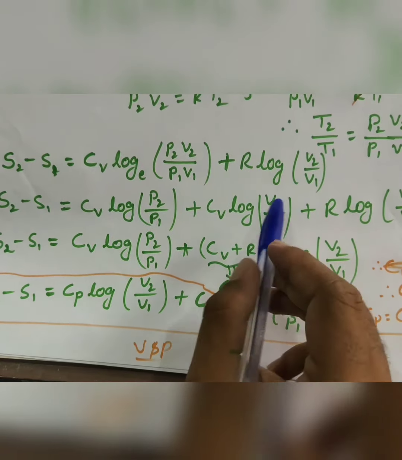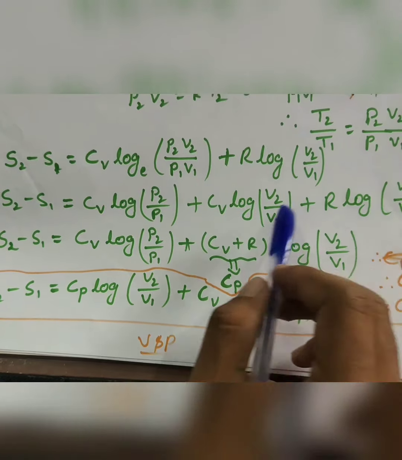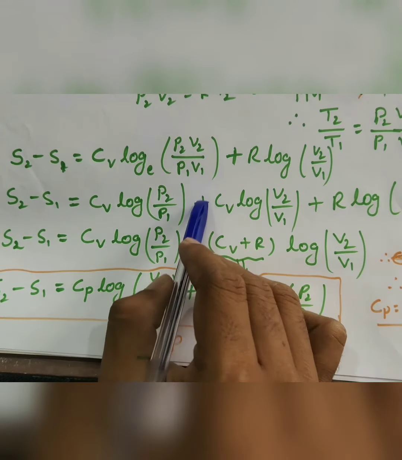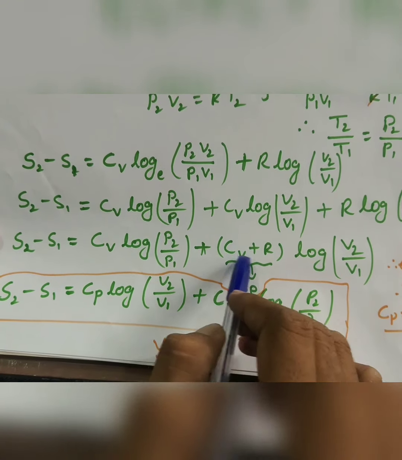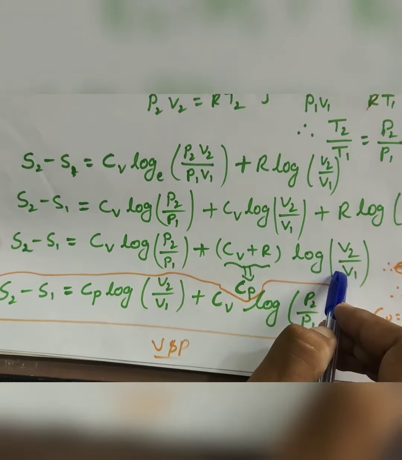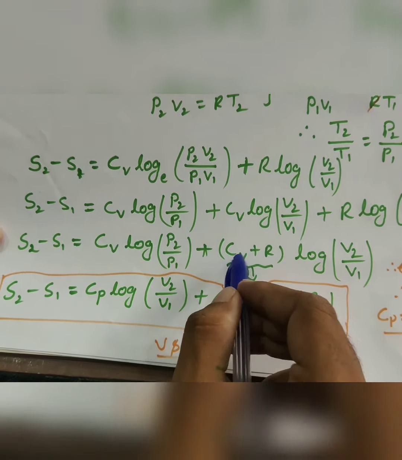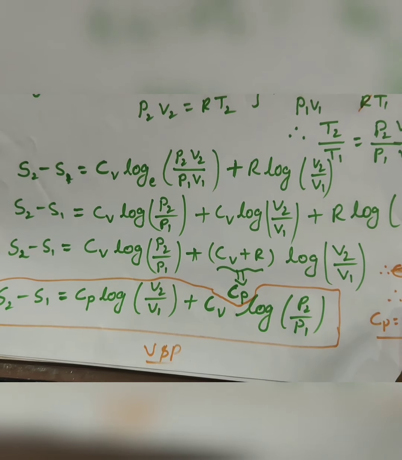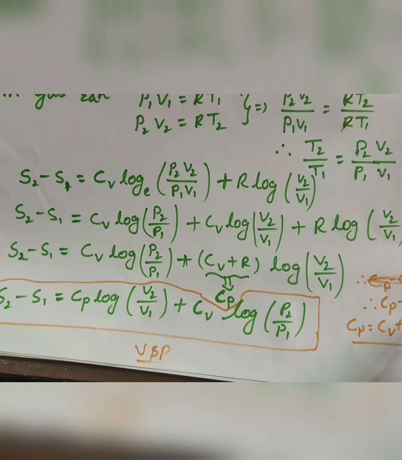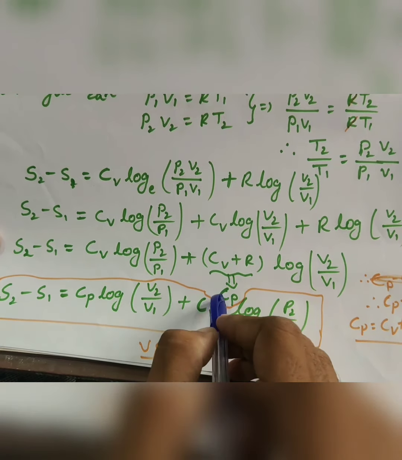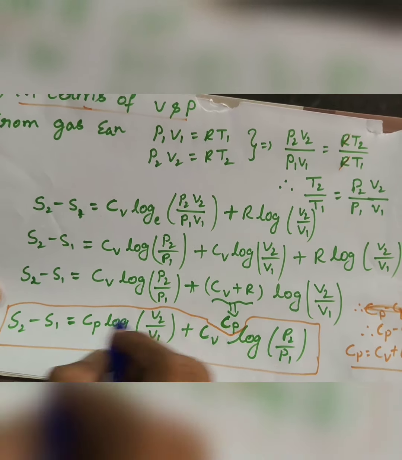In these two terms, log V2 upon V1 is the same term. Now I am taking Cv plus R outside, so Cv plus R log V2 upon V1. We know the equation Cp minus Cv is equal to R, so Cv plus R is our Cp, the specific heat capacity at constant pressure.